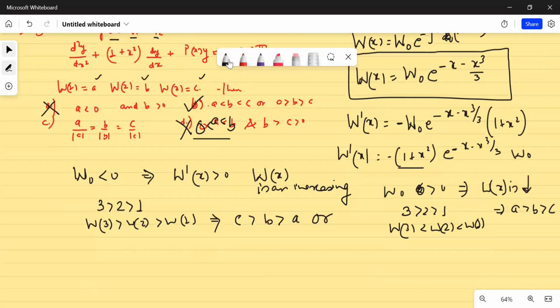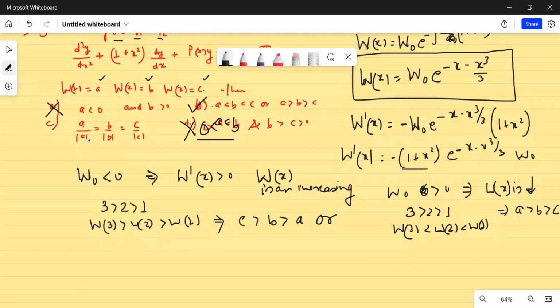I know what it implies: it is writing sign of A, isn't it? अगर आप A को mod A से divide कर रहे हो, what are you doing? You are dividing a number by its magnitude. So basically you are talking of sign. If you remember from your childhood classes, x by mod x is sometimes referred to as the signum function. What does it return? It returns you 1 if x is positive, and minus 1 if x is negative.